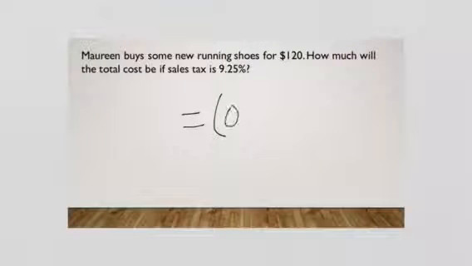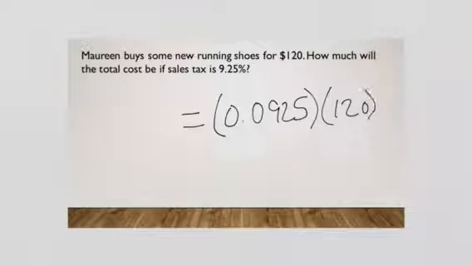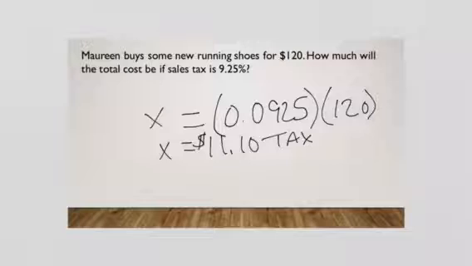So it's going to be 0.0925. Okay, just pretend it's 9%. Write that down and add the 25 after it. That's the easiest way to do it. Now, the whole amount is 120, and the sales tax is what we're trying to find first. So we'll do 0.0925 times 120, and we'll get $11.10. But realize this is just the tax, and we have to add it to that 120.